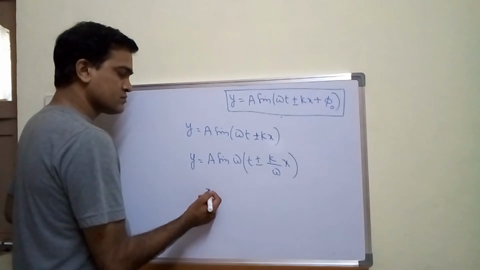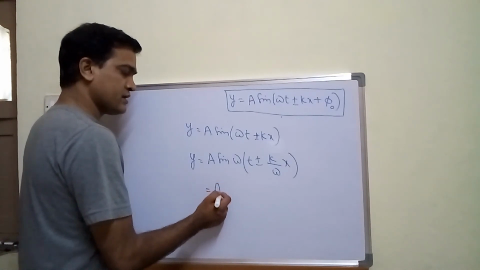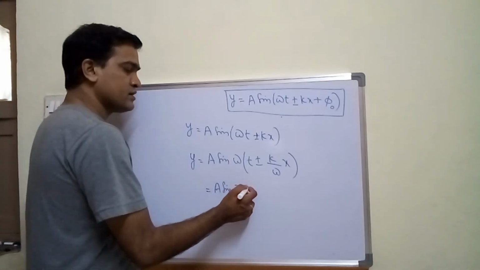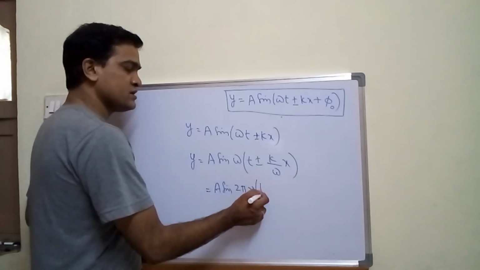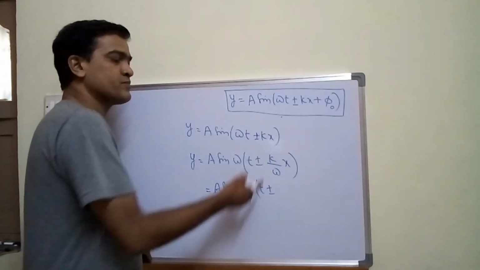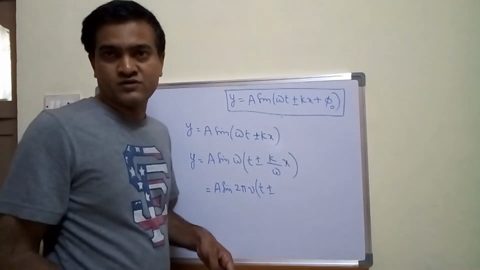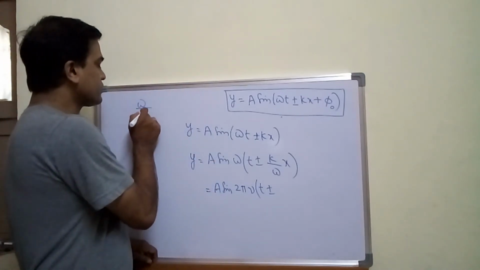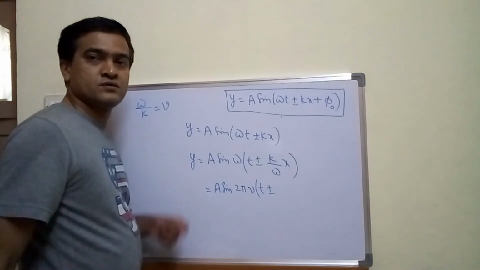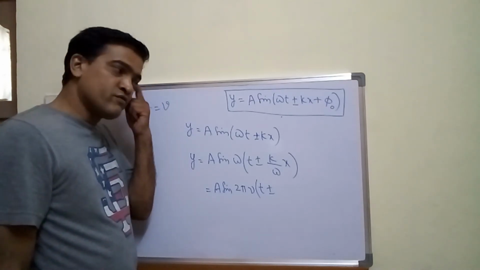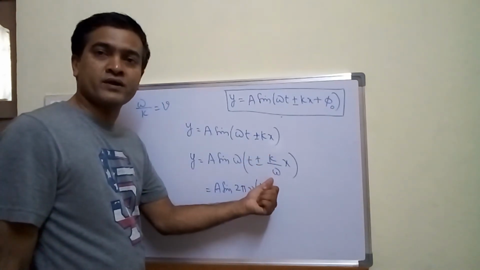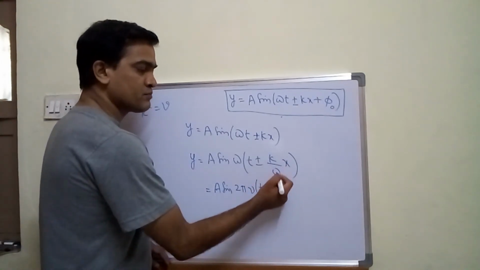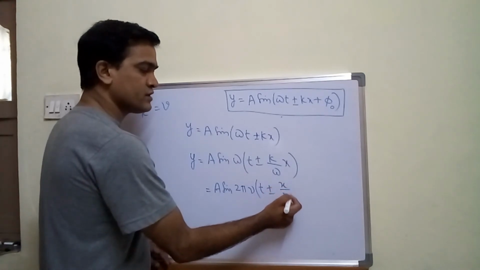This is another way of writing: a sin of 2πν, which is frequency, times (t ± k/ω x). What is ω by k? ω upon k is nothing but the wave velocity. So here you have k by ω. K by ω stands for 1 by v. So you will get 1 by v into x, that gives x upon v.